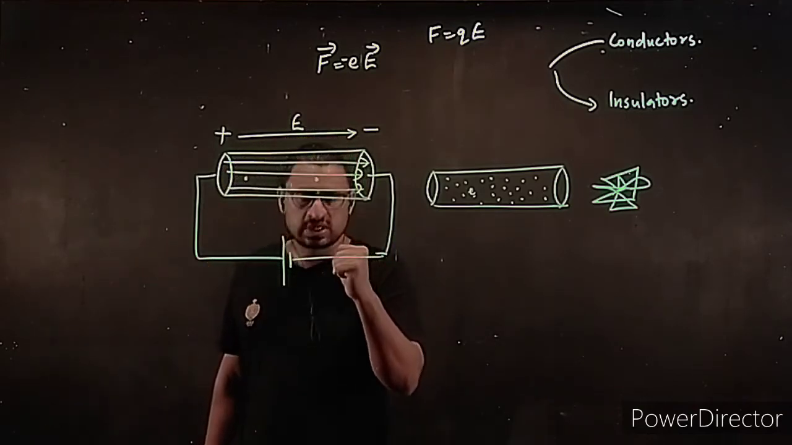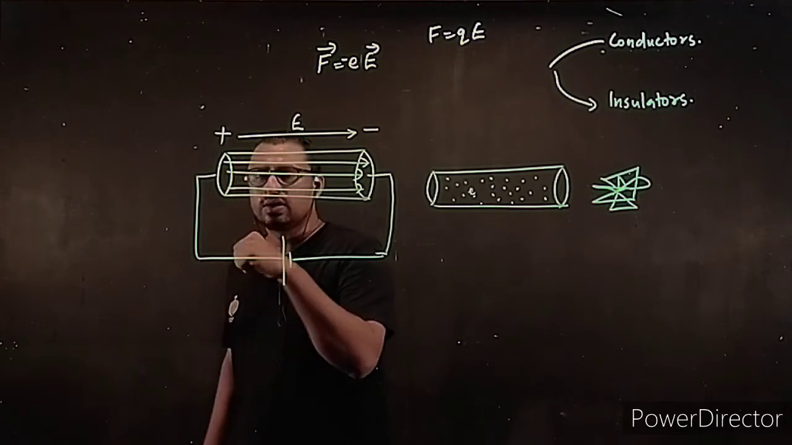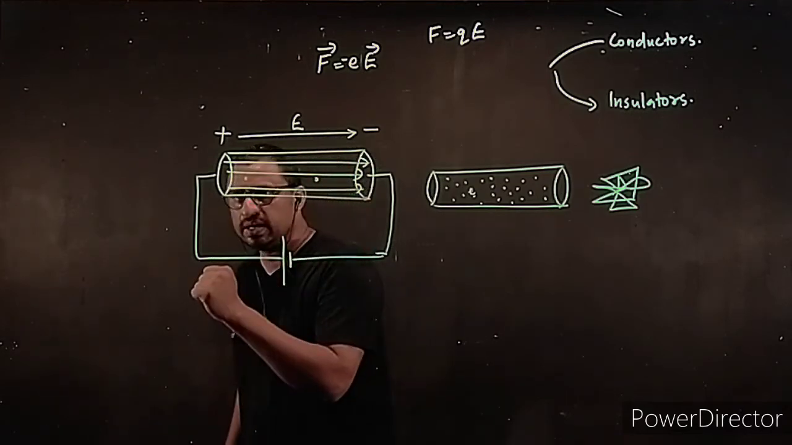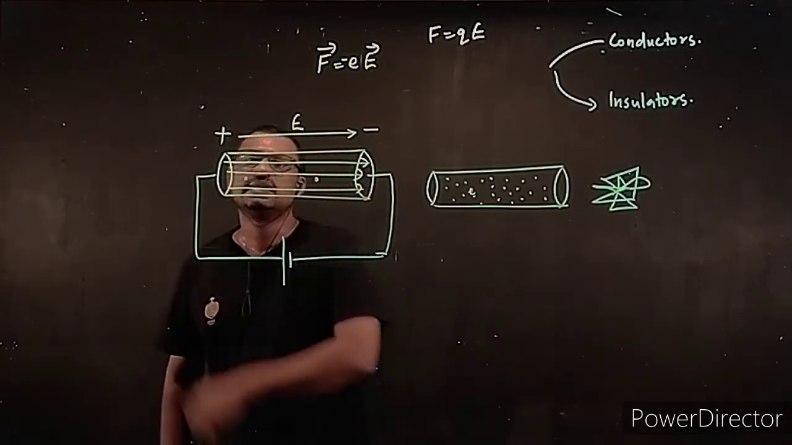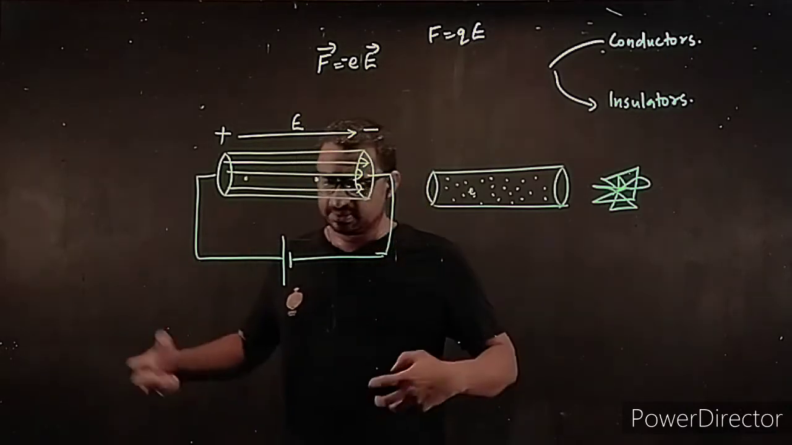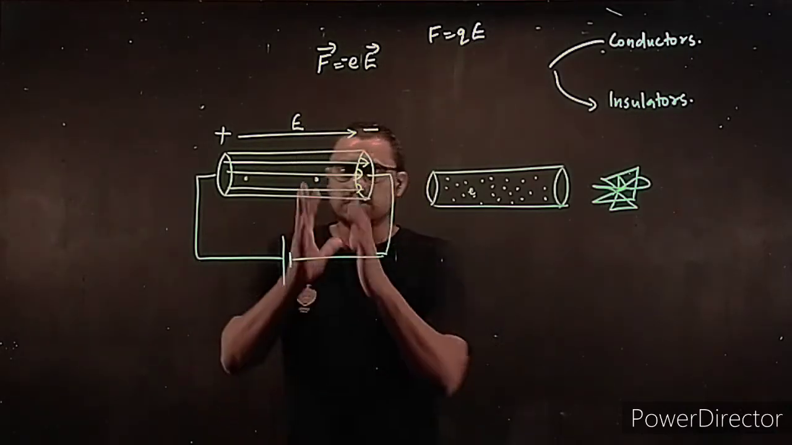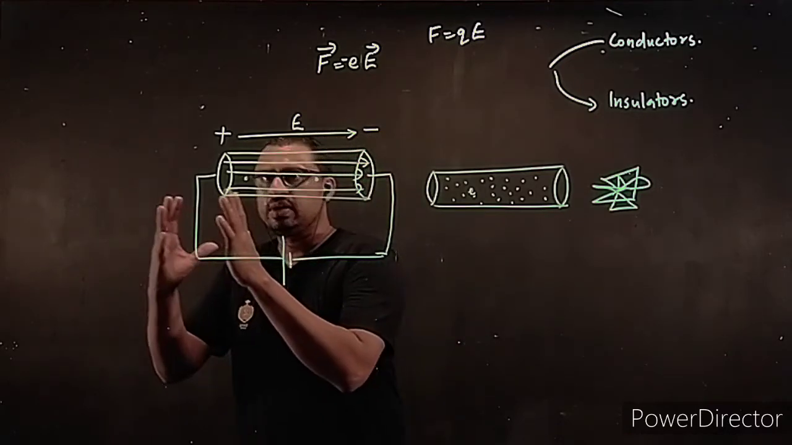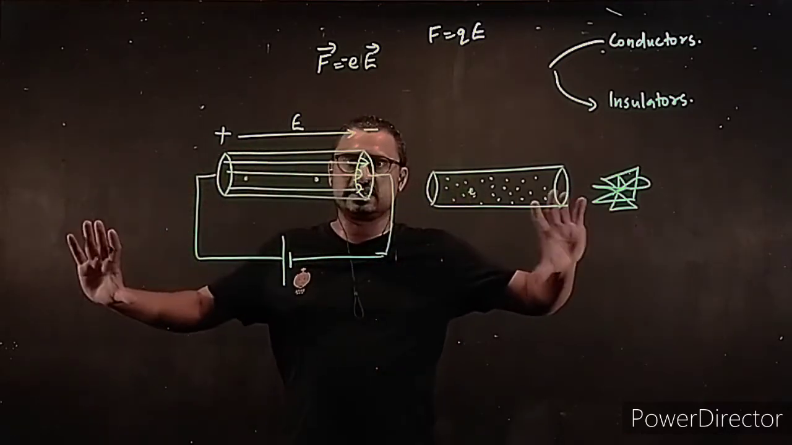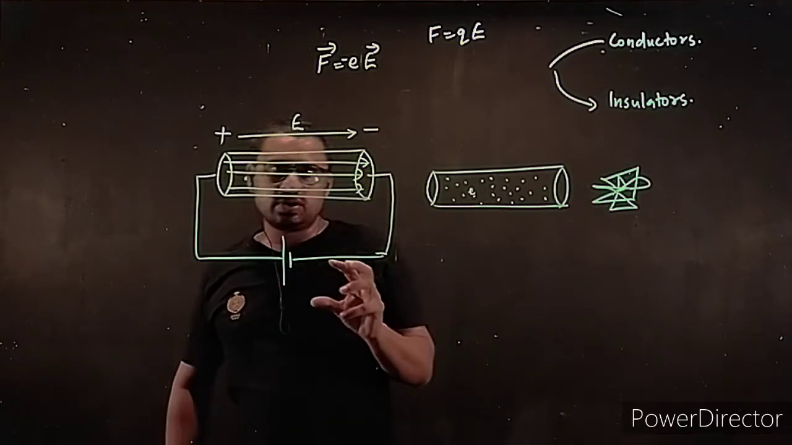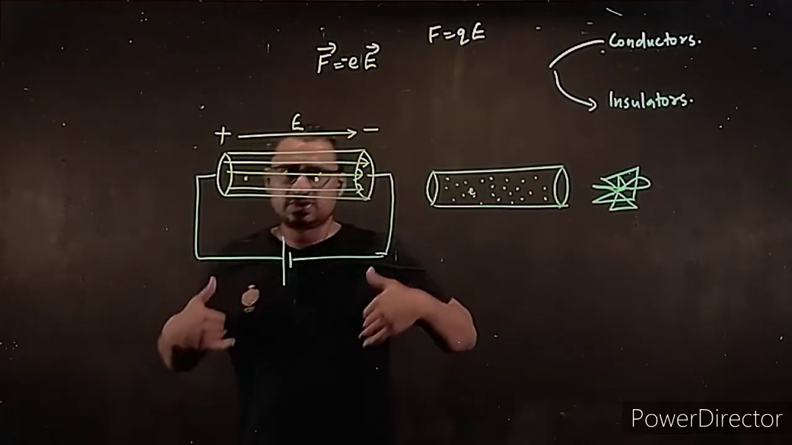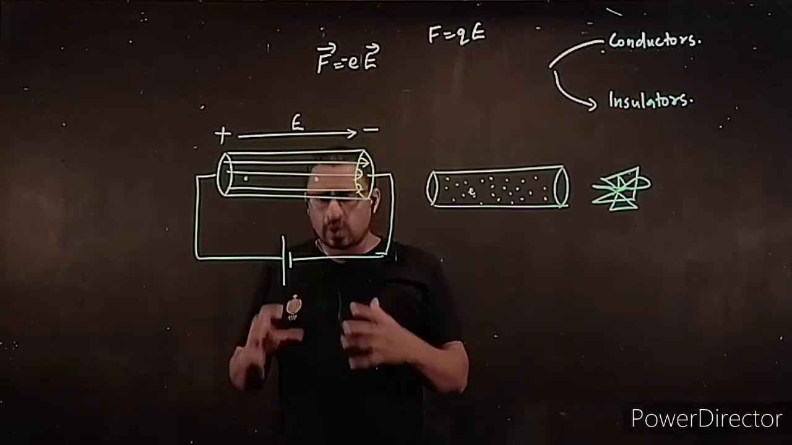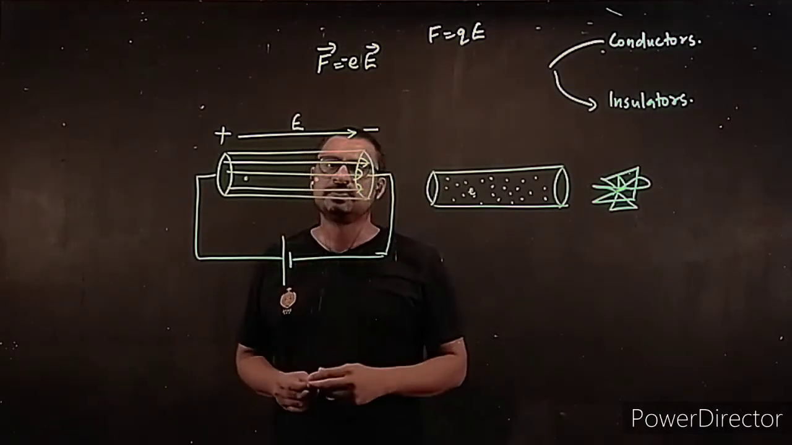So what happens? Started moving, collides, started moving, collides. It all happens together. So the bulk of electrons started moving, collides, started moving, collides, and it happens throughout the conductor. It starts from zero velocity, starts to accelerate, and acquires a velocity before it collides.